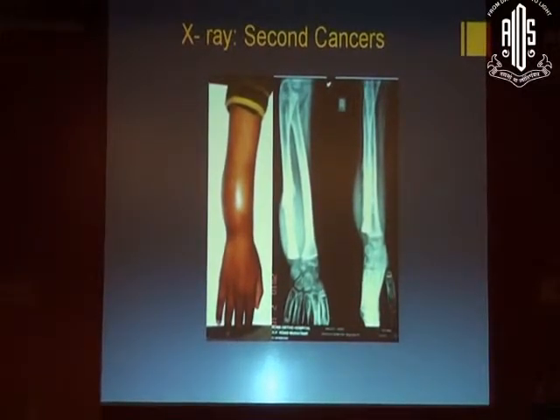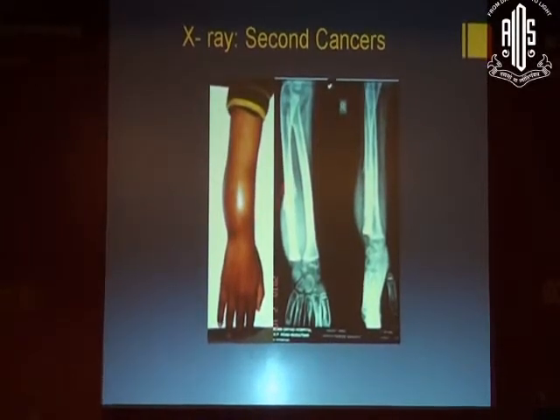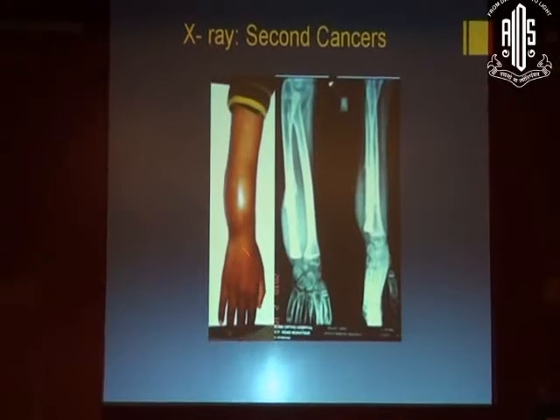A patient having second cancer and reporting to the orthopedic surgeon, with a lesion in the limbs, they would prefer an X-ray. That will be the initial diagnostic modality for the orthopedician. So here we can see a second cancer, that is osteogenic sarcoma involving the limb.